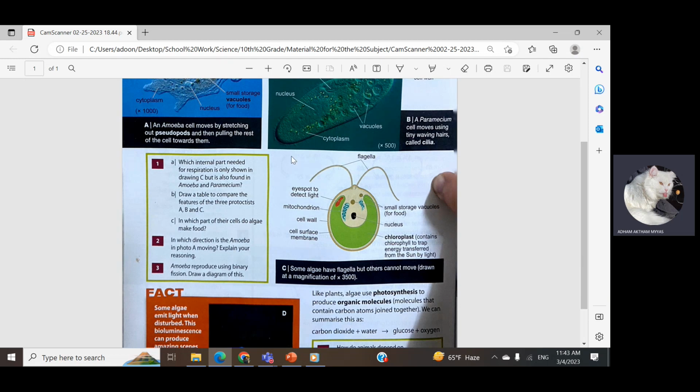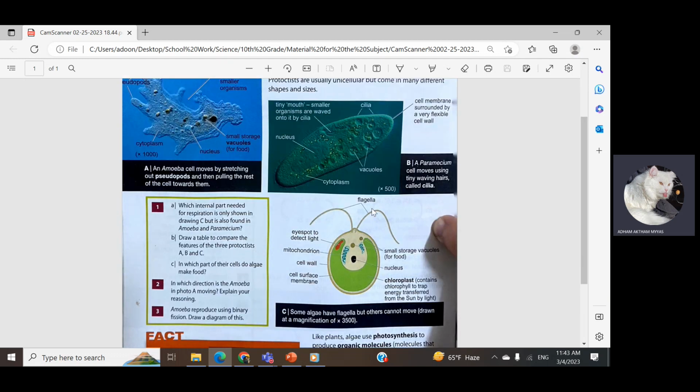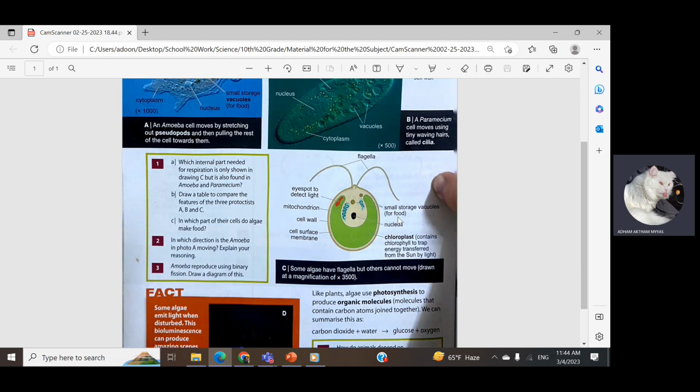We can see that they have the same main parts as amoeba and also paramecium. It also has a nucleus and chloroplast, and the chloroplast contains chlorophyll to trap energy transferred from the sun by light. So that's the function of the chloroplasts.